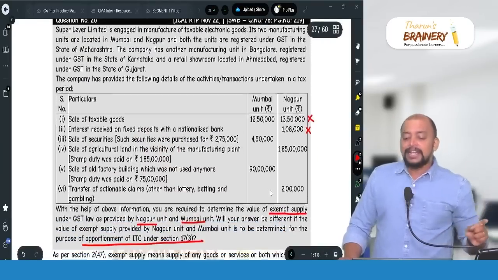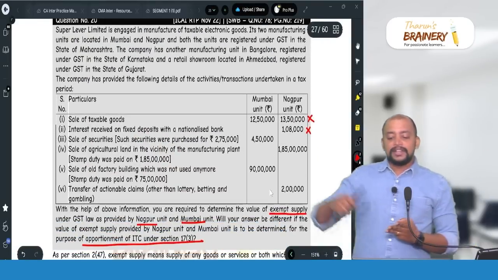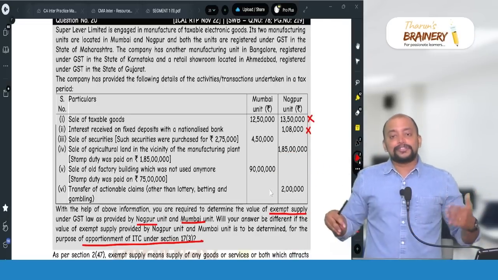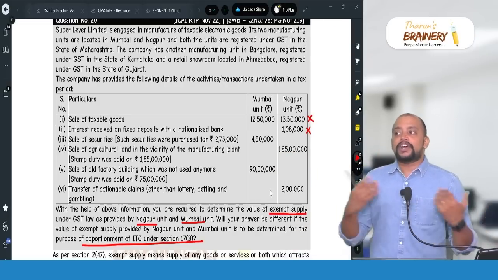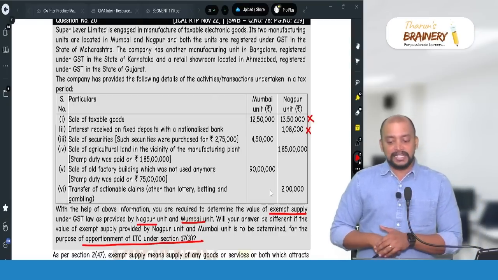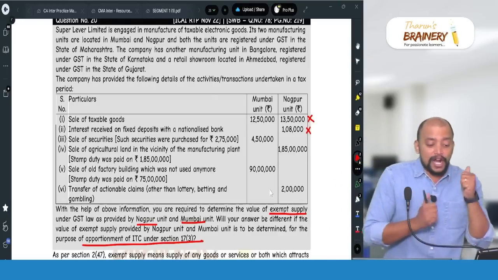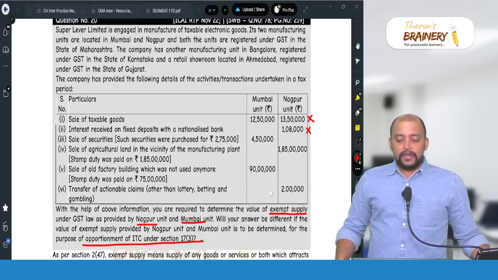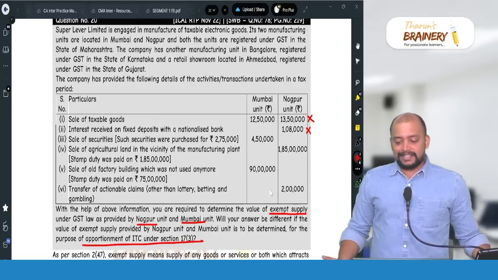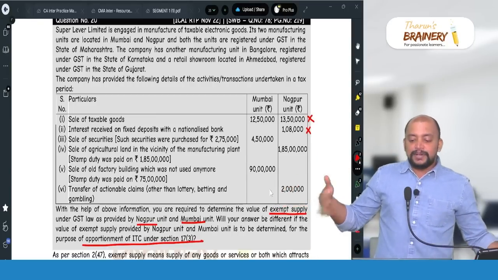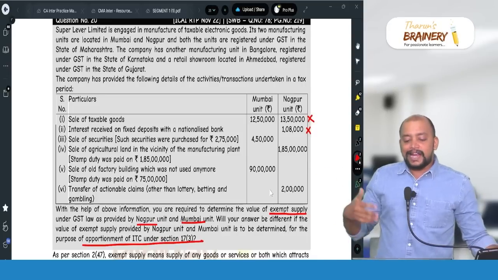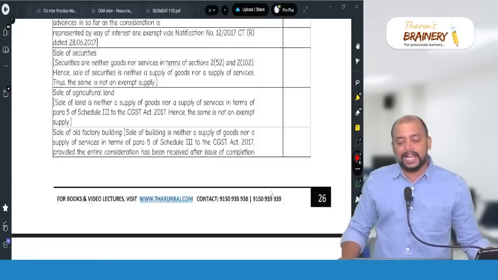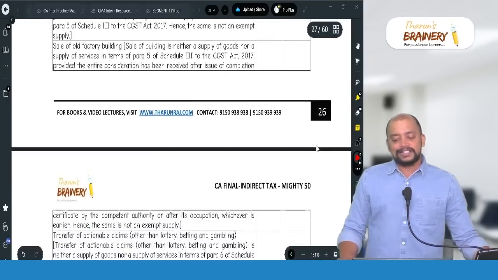Notified as exempted, nil rated, non-taxable. So 4,50,000 is not a supply, first of all, and 90 lakhs is also not a supply. That's why it will not come in exempted supply for payment of GST. For Nagpur unit, what will be the meaning of exempted for payment of GST? Only interest. Sale of land, building will not come, and transfer of actionable claims is not a supply. So only one will come under exempted, that is 1,08,000, treated as the meaning of exempted.